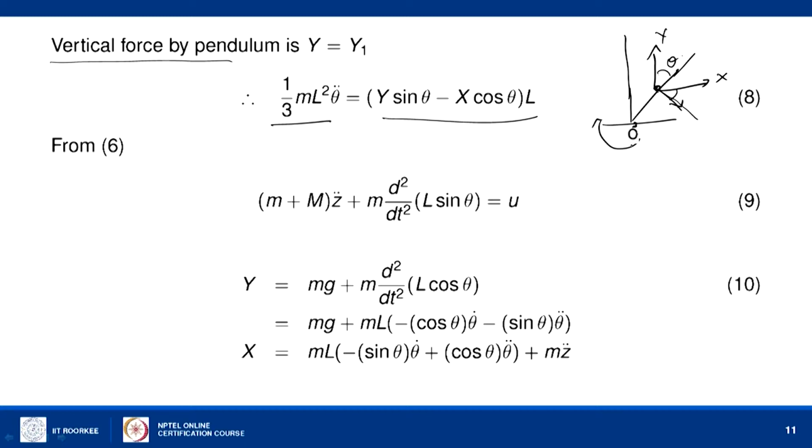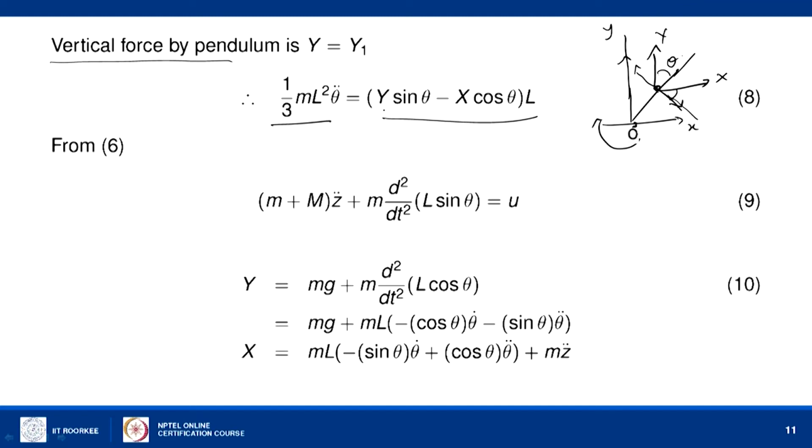This is the vertical. So, the torque exerted by the x force is minus, because this is the y direction, this is the x direction, the torque is in the negative direction. So, we get a minus sign, x cos theta is the torque due to the x force. Similarly, y is this and the vertical direction to this is y sin theta, and this will exert a positive torque here.